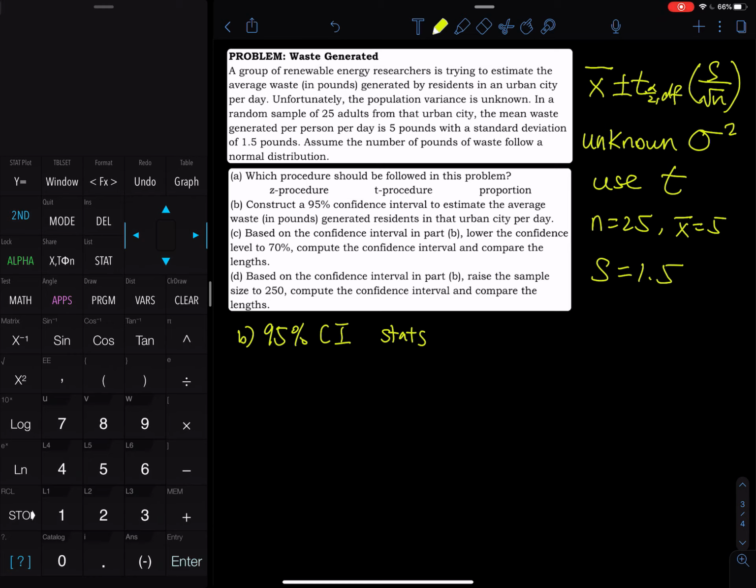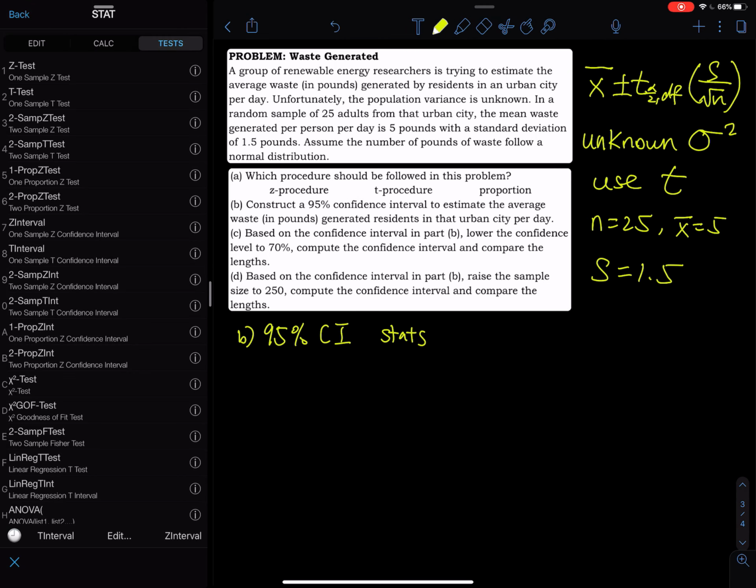Followed by the 25 adults, we have the sample mean and sample standard deviation. So x bar is equal to 5, and the standard deviation is equal to 1.5. We already answered the first part: that is a T procedure because sigma squared is unknown. In part B, I am asked to calculate a 95% confidence interval. Since no data is provided, this is a stats problem. So where do we find the T interval?